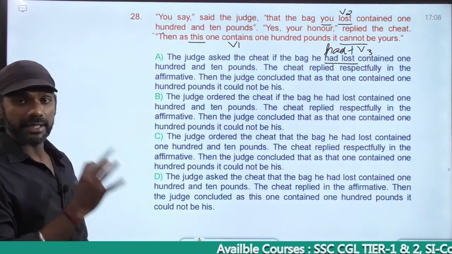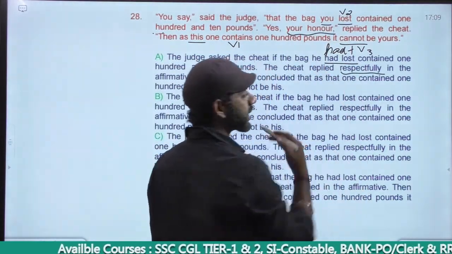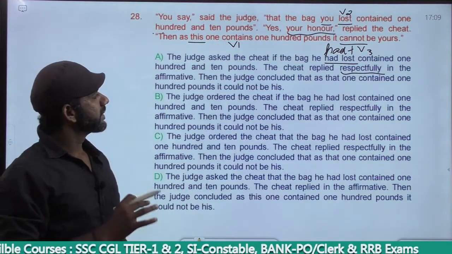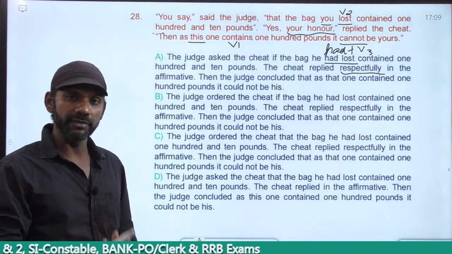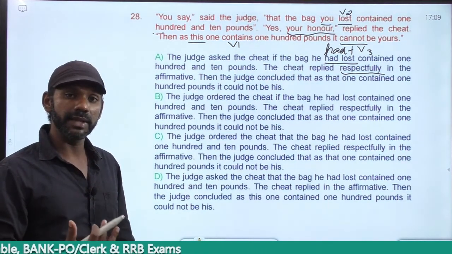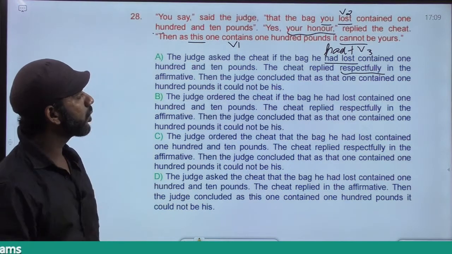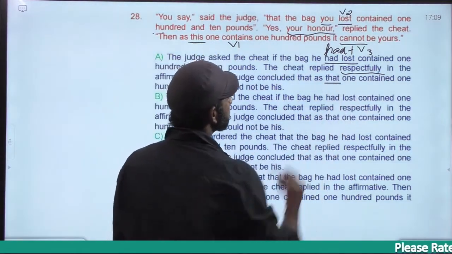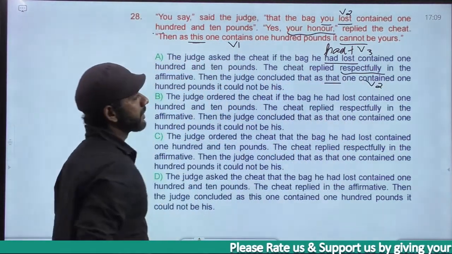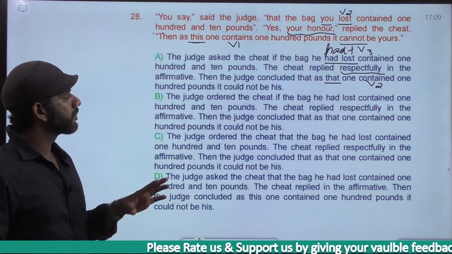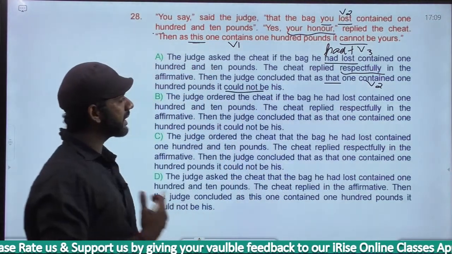Now the cheat said, according to the question, yes, Your Honor. Your Honor in the sense it is with respect. So respectfully is okay. The cheat replied respectfully in the affirmative. Yes, Your Honor. Yes means replied in the affirmative. As Your Honor is there, it is replied respectfully in the affirmative. Then the judge concluded that as that one contained, this became that. Contains is V1, contained is V2. So simple present became simple past. As that one contained 100 pounds, it could not be his. Cannot became could not. That is also completely fine.